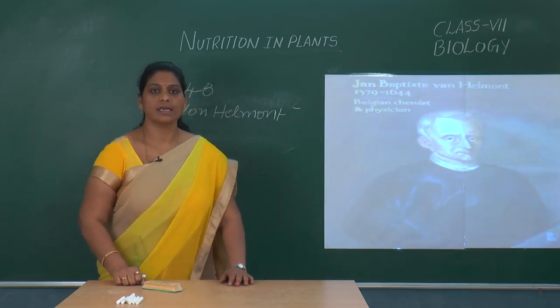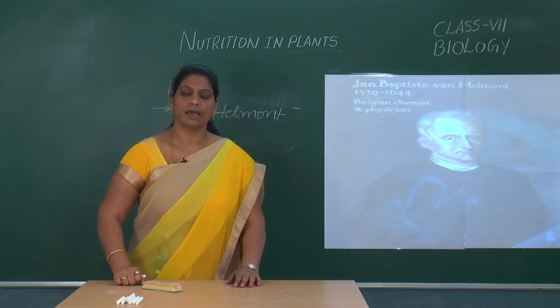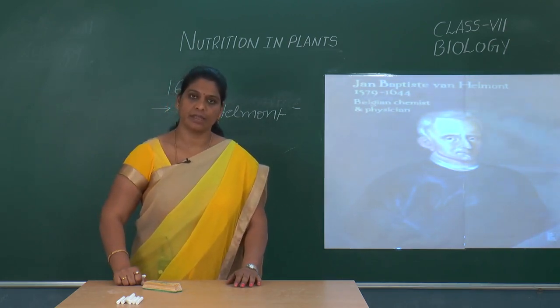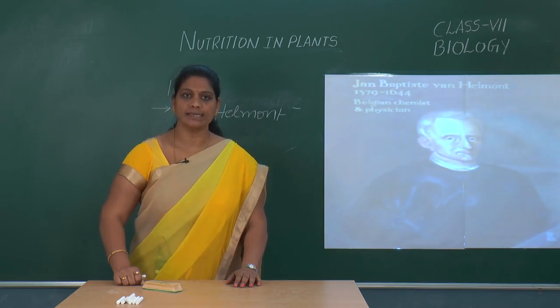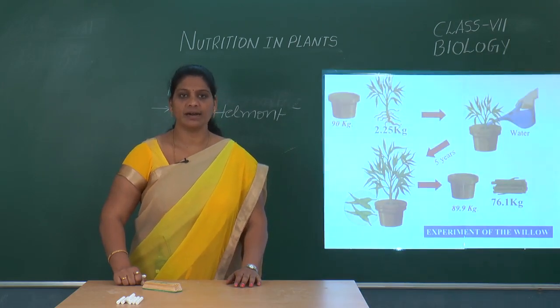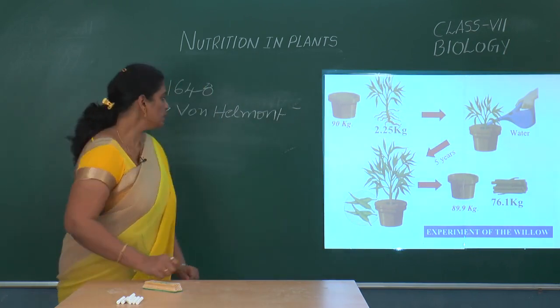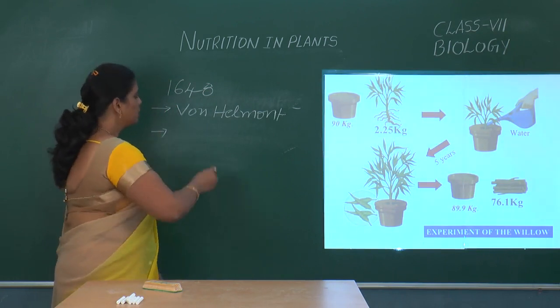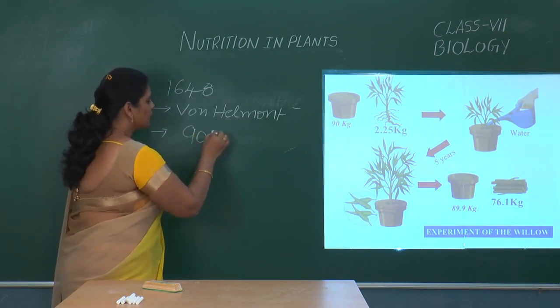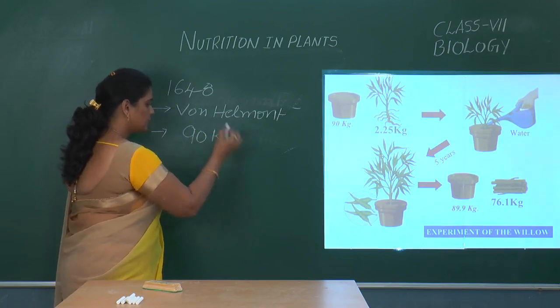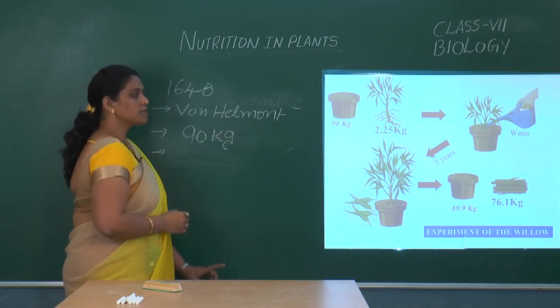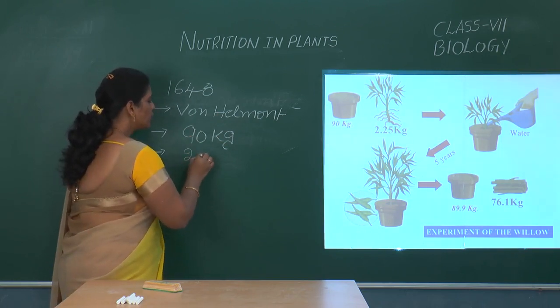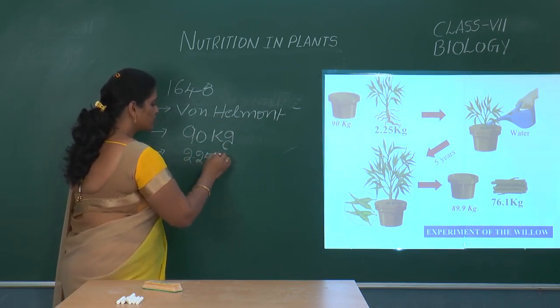He selected a potted soil and a willow plant, and he planted that willow plant in that pot of soil. Before he started his experiment, he weighed the mass of the soil as well as the plant. The initial mass of the soil was around 90 kgs, and the initial body mass of the plant was 2.25 kgs.